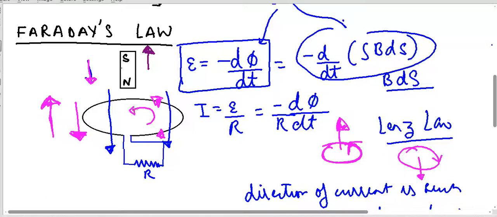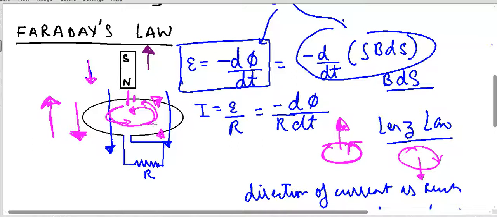So when I am moving the magnet towards the current carrying loop, my direction of induced current is like this, and because current always flows from positive to negative, which is the convention, the direction of induced EMF will be positive terminal here, negative terminal here.